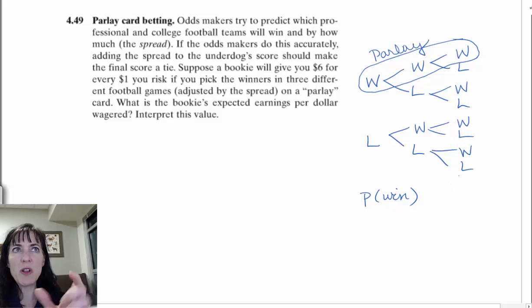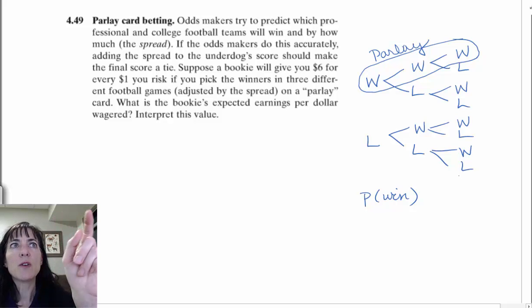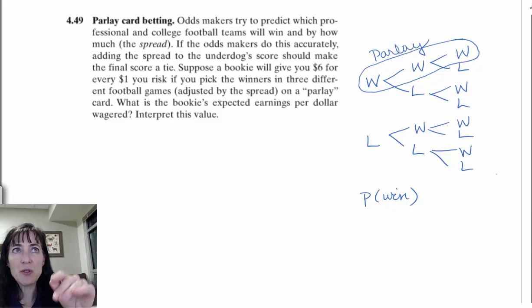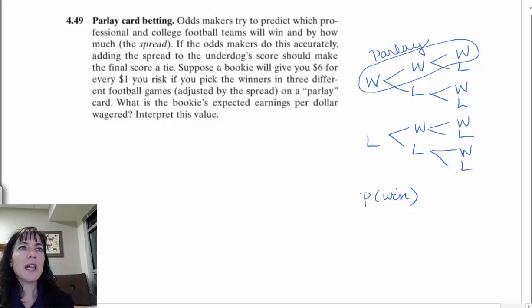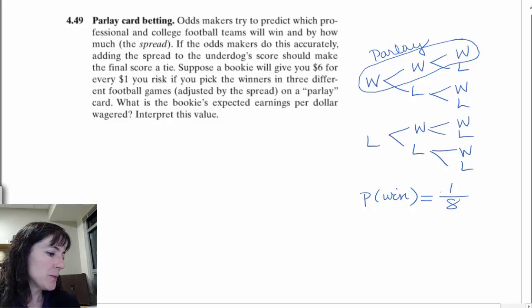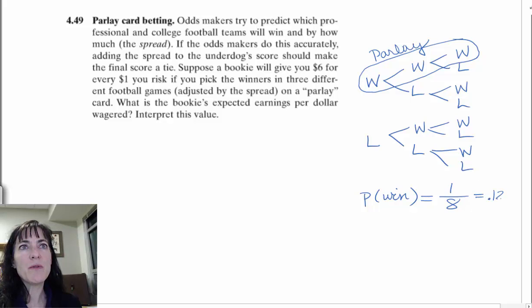We could list them all out, win, win, win, win, win, loss, win, loss, win, win, loss, loss. Do you see we're just going down that tree? There are 8 of them all together. So we have 1 parlay win out of 8 possibilities, for winning all 3, and that's 0.125. So that's our probability of winning.